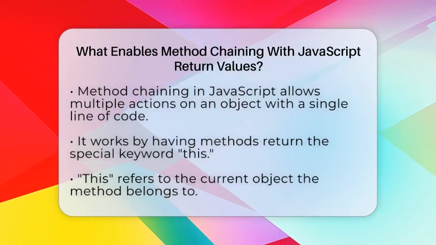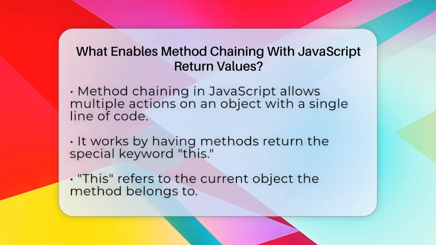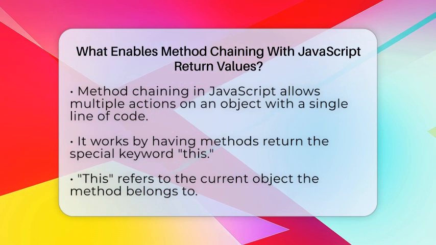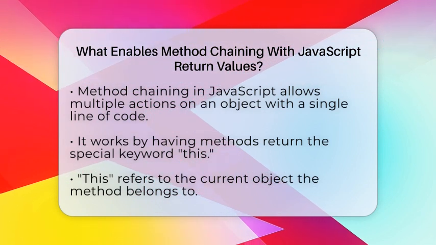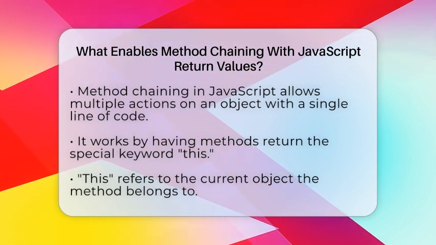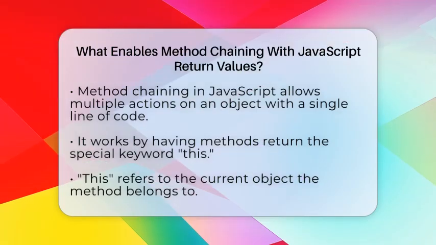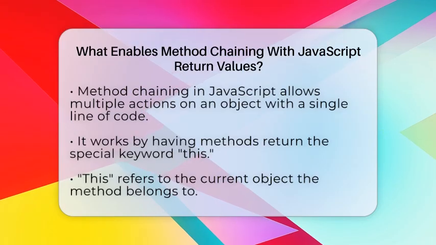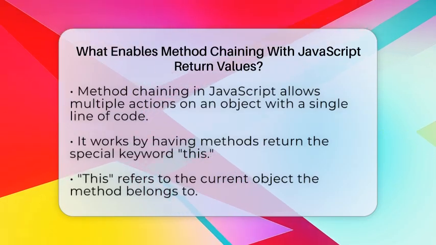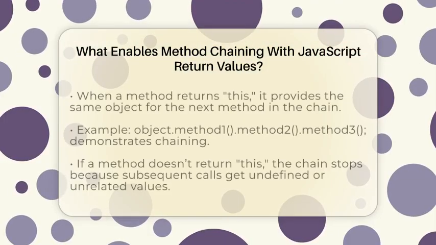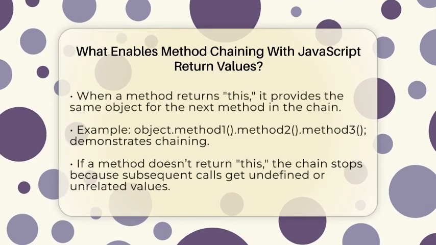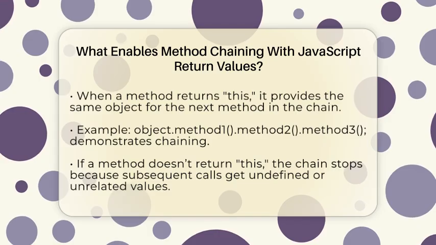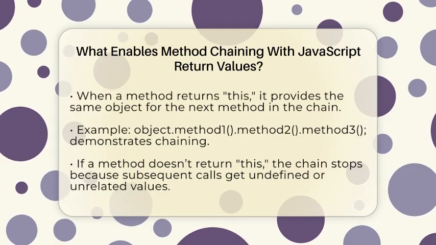Let's break it down. In JavaScript, functions and methods can return values that are used elsewhere. When you want to chain methods, each method needs to return something that lets the next method run on the same object. Usually, this is done by returning the special keyword this. The keyword this refers to the current object the method belongs to. When a method returns this, it gives back the object itself. So, after calling one method, you can immediately call another method on that same object.